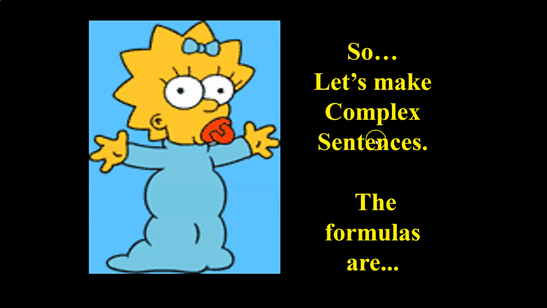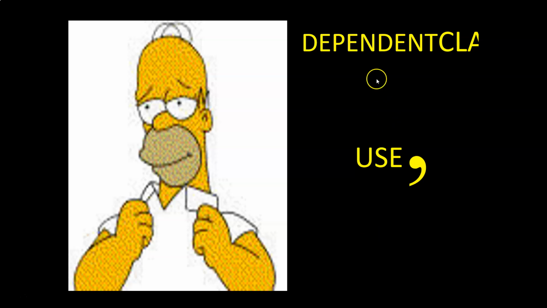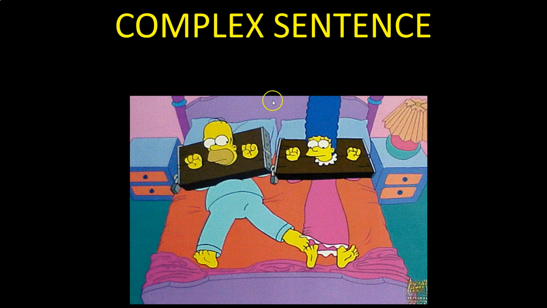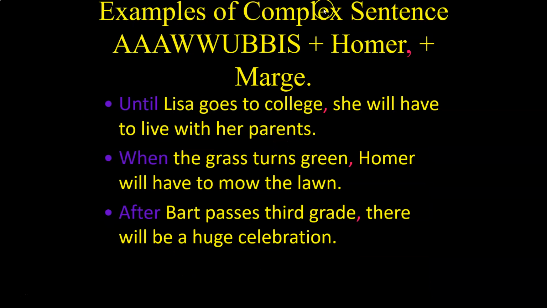So let's make complex sentences. The formulas are: a dependent clause, use a comma, right? When a dependent clause begins a sentence, you're going to use a comma, right? Dependent clause plus an independent clause, a Marge, equals a complex sentence, okay? When they're joined together. Here's an example of a Homer and a Marge. Until Lisa goes to college, she will have to live with her parents. When the grass turns green, Homer will have to mow the lawn. After Bart passes third grade, there will be a huge celebration.